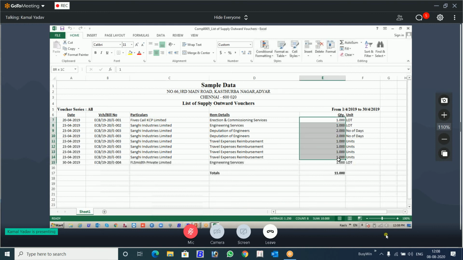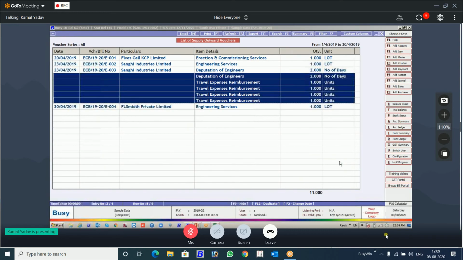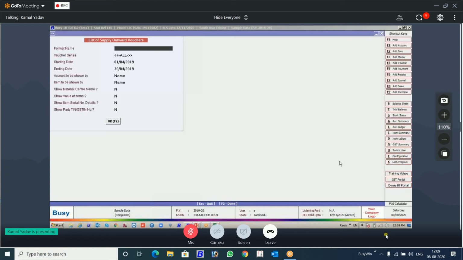This numeric value will not be repeated because it's not practical to repeat the numeric value. It will change the data. So for non-numeric values, wherever it is blank, it will search the previous value and replace it. So this is also quite a useful purpose, especially for those who are doing online trading and want to send data, and those who have integration with other software. That problem is solved now.